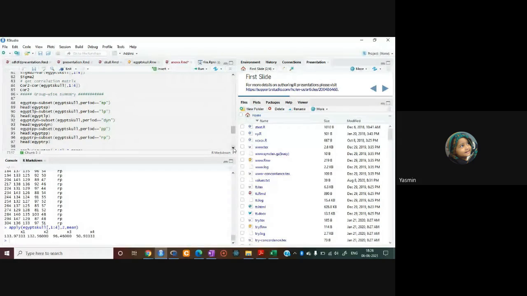that is Egypt skull, then comma, you want to extract early pre-dynastic period, and the name given to that column is period, then write period, then exactly equals to, within double quote, just write the name of that period which you want to extract, and later you want to get some statistical summary. अलग बात है, ठीक है ना, क्या आप statistical summary आप उसकी extract करना चाहते हैं, depends on you. But how to extract one period from the whole data? You can extract an individual period from the whole data by using the subset function.